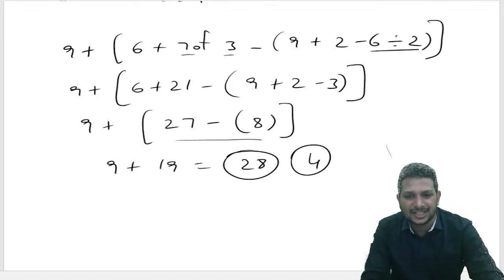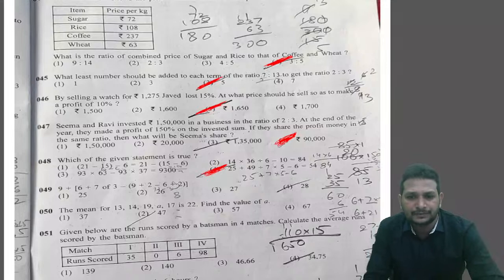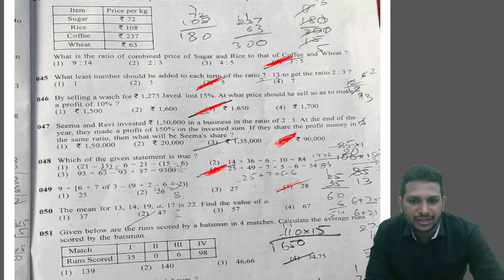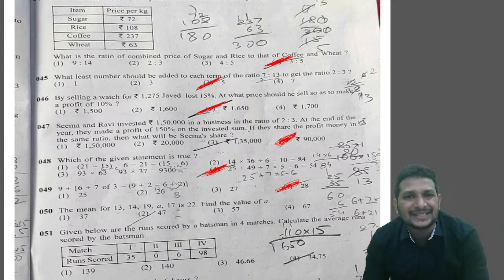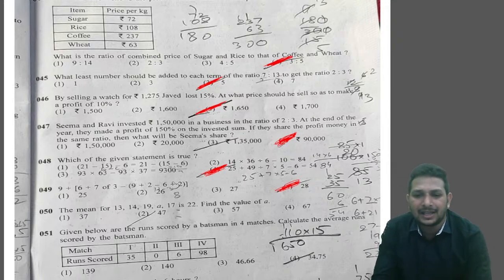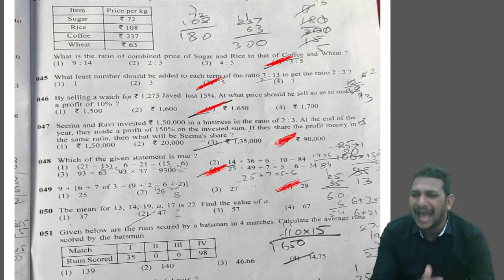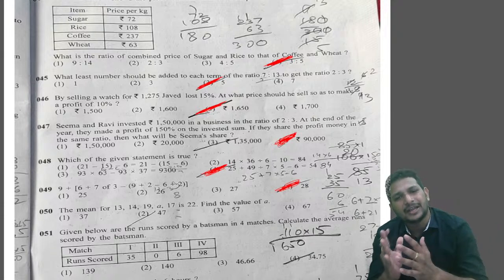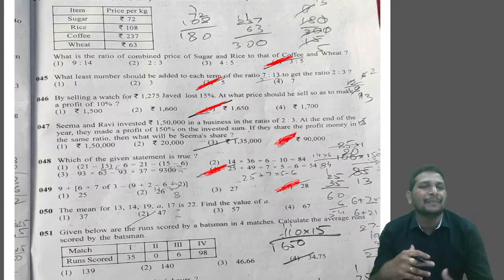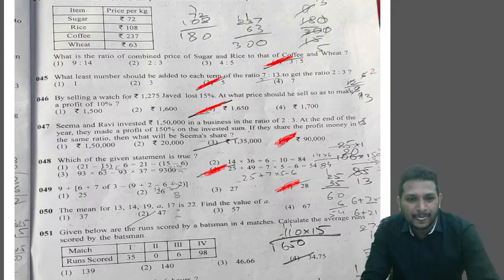Okay. Next. Let's see the next question. Question number 50. The mean of 13, 14, 19, A, 17 is 22. They're asking to find the value of A. So mean, average, same, right? So here they're indirectly asking us to find the average. Average is nothing but what? Sum of observations by number of observations, right? So let's write this.